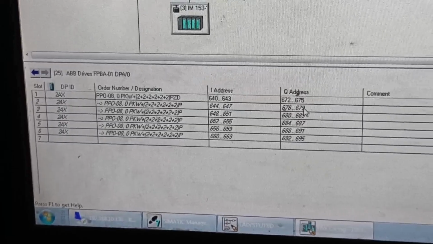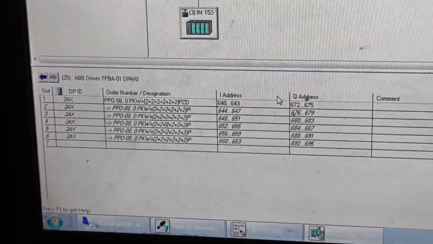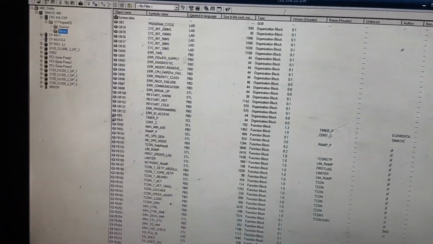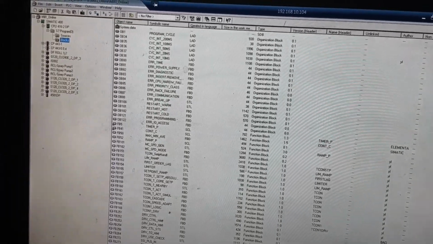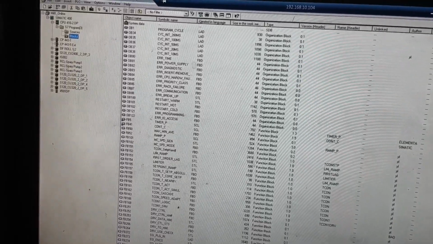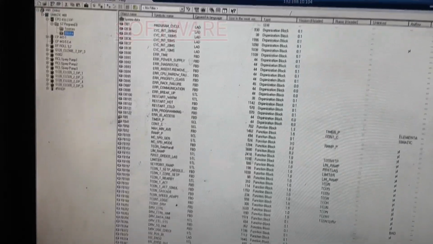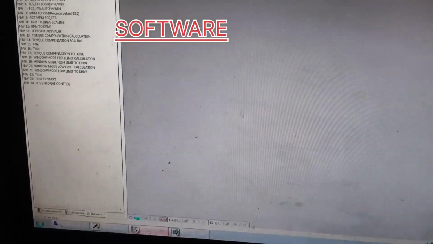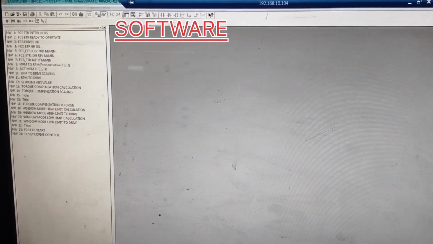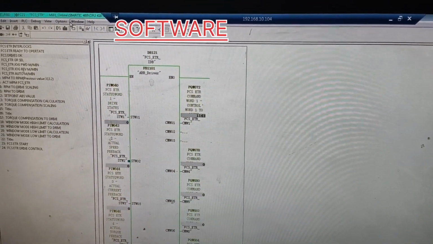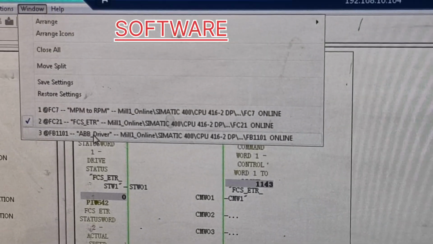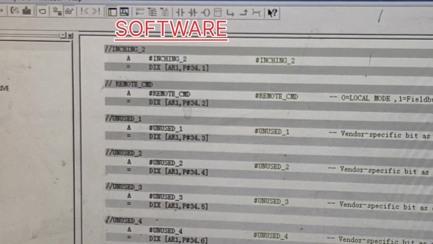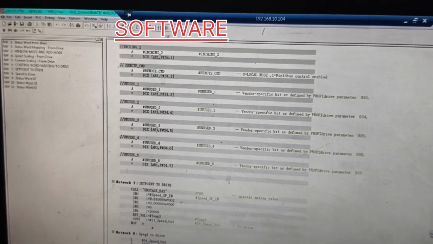Now friends, I am telling this for any drive. For different make drives, we need to do the mapping of the signals. So we need some standard library to map the signals. For this, we have mapped the signals here. Now I will show you that mapping of the signals. Now we will just see here. This is our standard library where the signals are mapped.